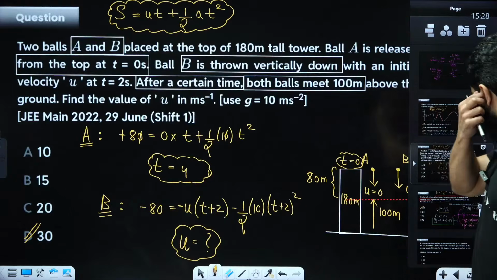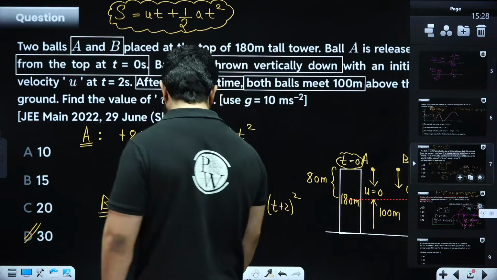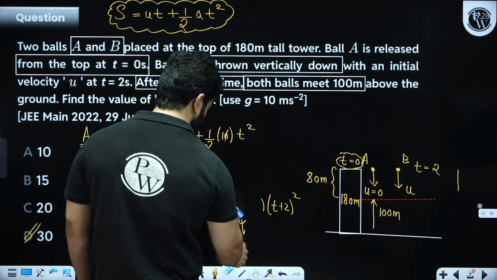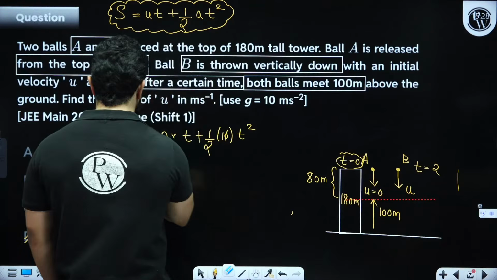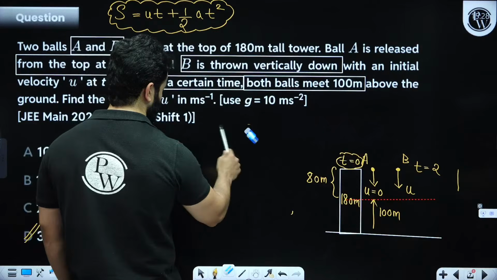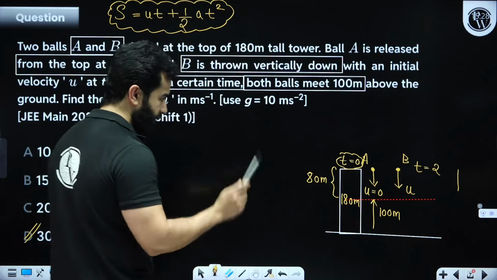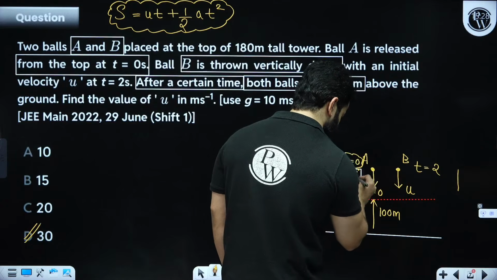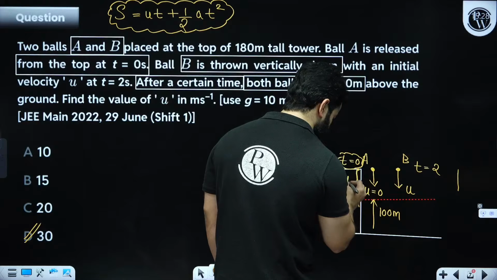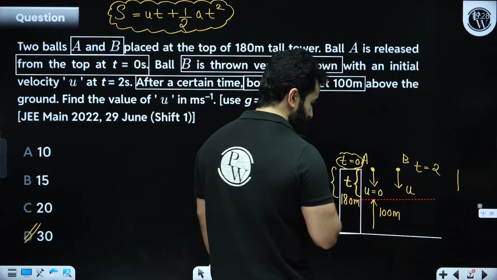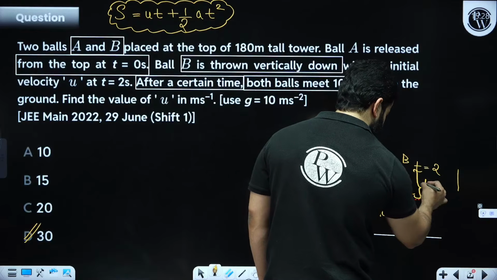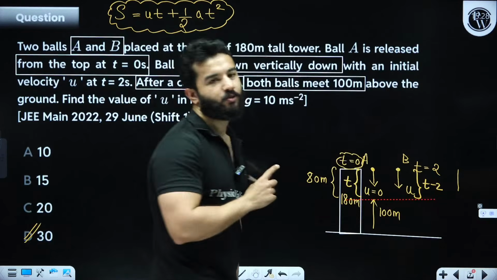Friends, for this now, I think there is going to be a change. You guys are not checking this equation. See, the thing is, in this question, let's suppose A is covering this distance in t time, right? Then this will cover this distance in t minus 2 time. That is what I am trying to say, right?